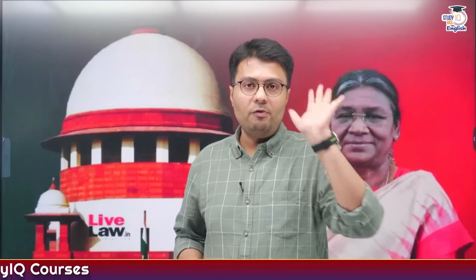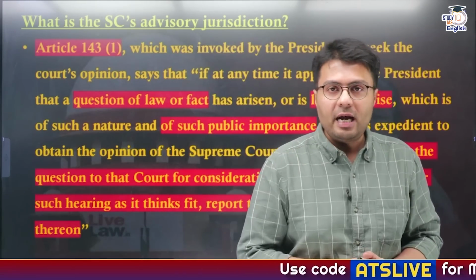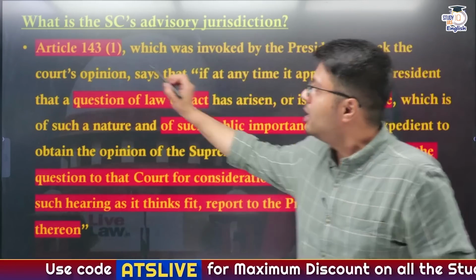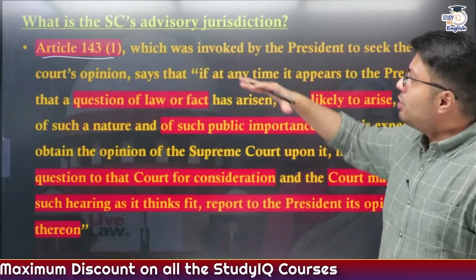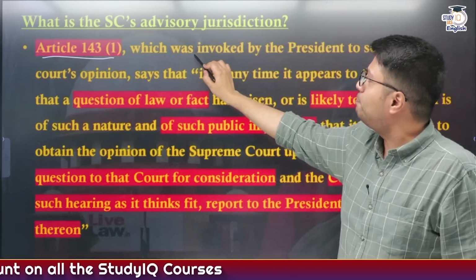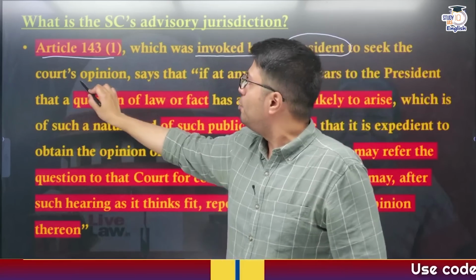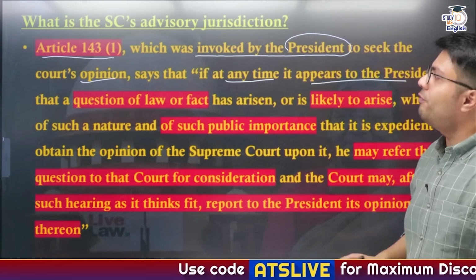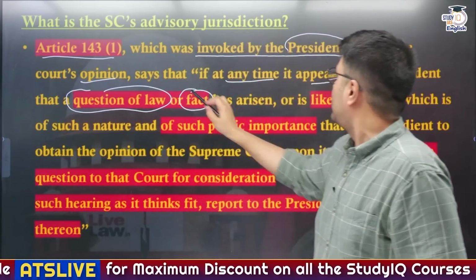Now let us take the issue at hand, that is how Article 143 functions. In that regard, first you need to read the exact provision given in the Constitution, specifically under Article 143 subsection 1. If you read this article, you will see that this power can be invoked by the President of India to seek the opinion of the Supreme Court at any time if it appears to the President that there is a question of law or a question of fact.